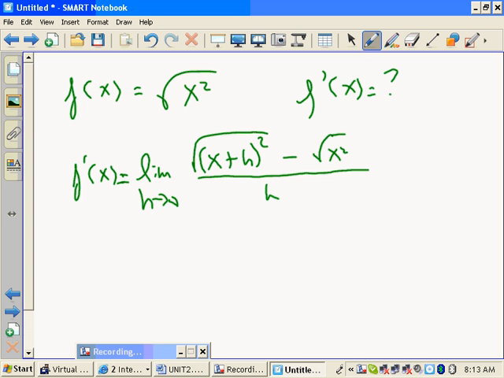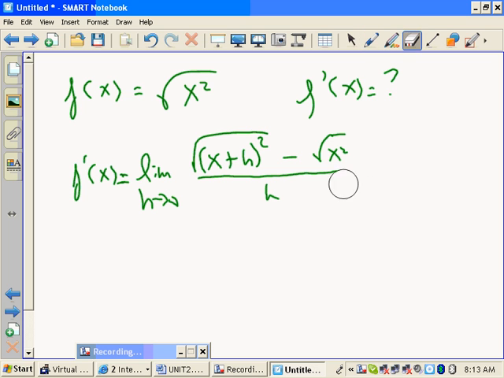Alright, so how are we going to deal with that? You're going to FOIL it out? Yeah, I don't know. FOILing it out is just going to make the radicand more complicated. It's going to be radical x squared plus 2xh plus h squared. Does that help? What did we do with this before? We've seen this. Multiply top and bottom by the conjugate. Right, okay, let's try that.